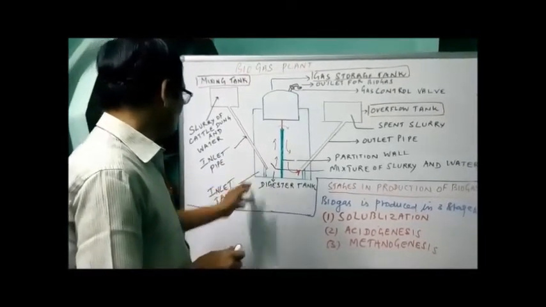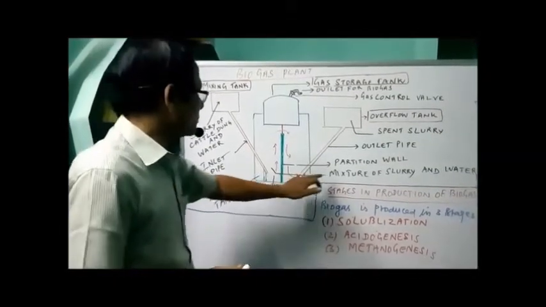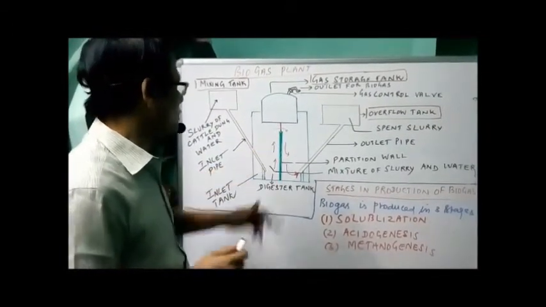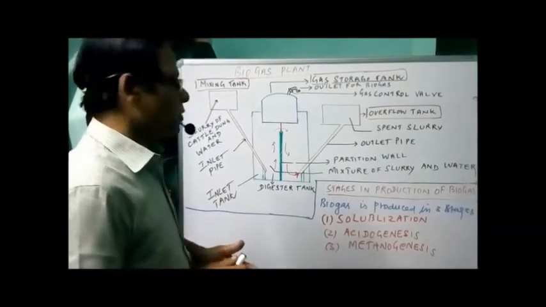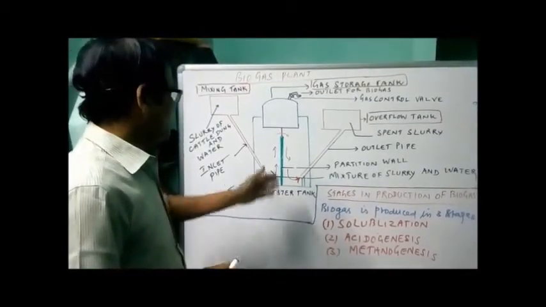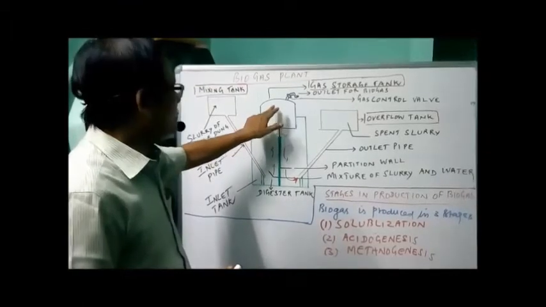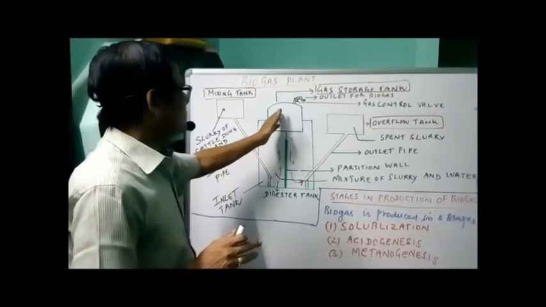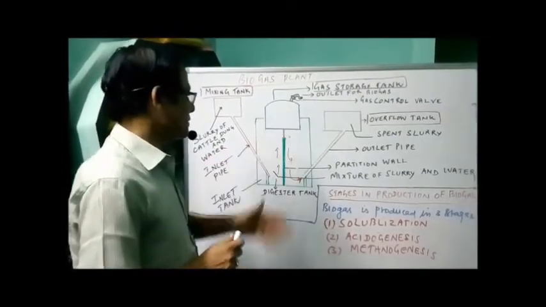First it reaches the inlet tank, from where it reaches the digester tank, where we have the mixture of slurry and water. The one which is carried is nothing but a mixture of slurry and water. It is broken down by microbial activity to form biogas and also organic fertilizer. The gas formed is allowed to be collected in the gas storage tank by means of a pipe. So the outlet is connected to the gas storage tank to supply biogas. This is where the biogas is collected.